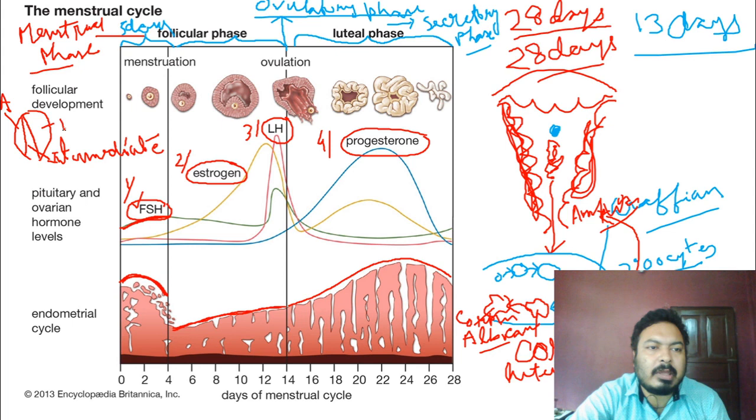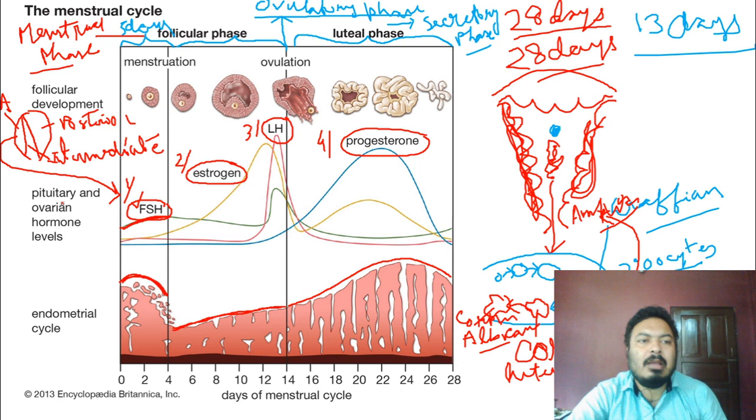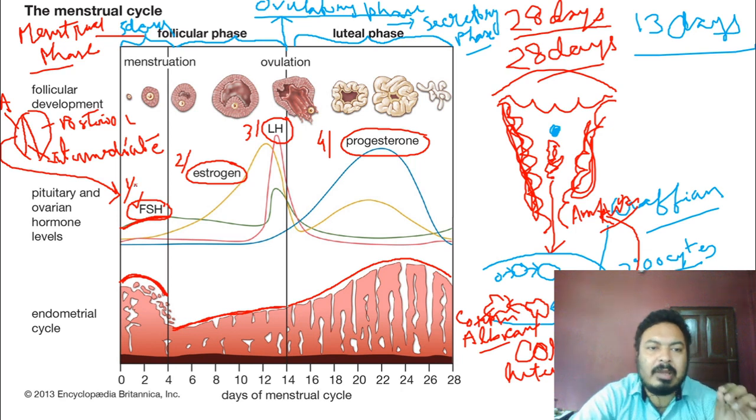From the anterior pituitary, the FSH hormone is released.